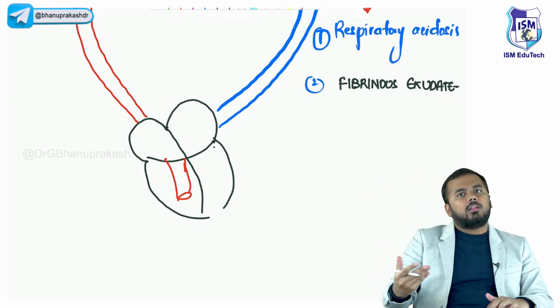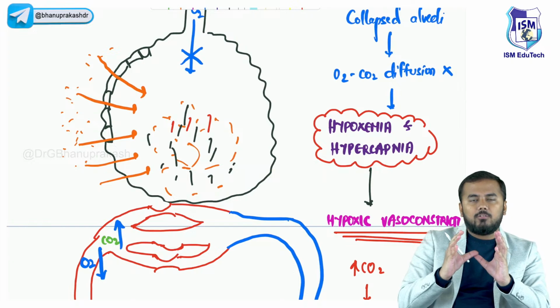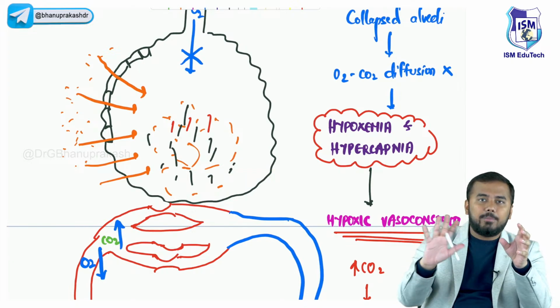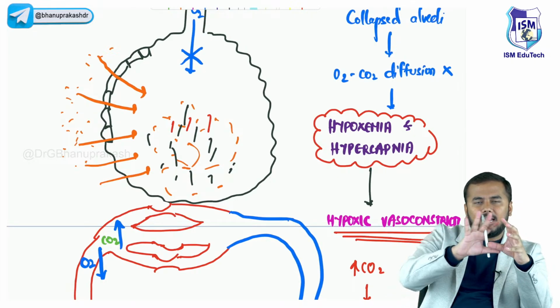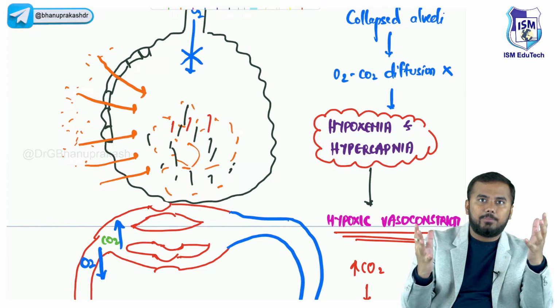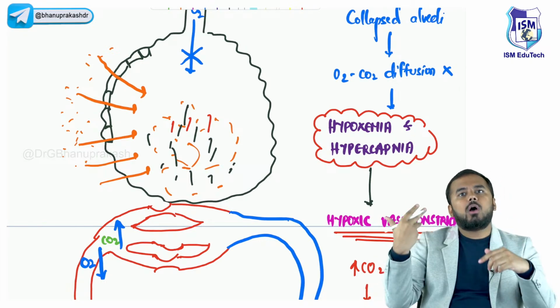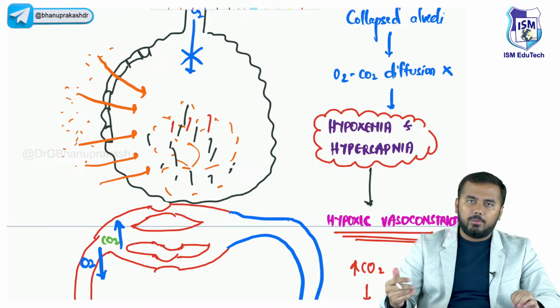After some time, what will happen? There are a lot of fibrous materials, fibrinous exudate within the alveoli. These fibers, these proteins, become hard and take on a hazy or glassy appearance. So that is what is called a hyaline membrane. That is why it is called hyaline membrane disease.